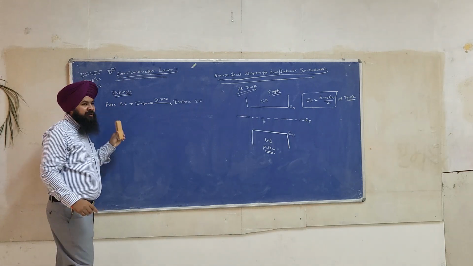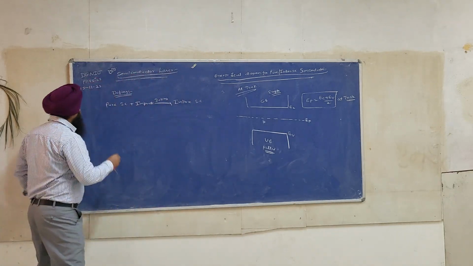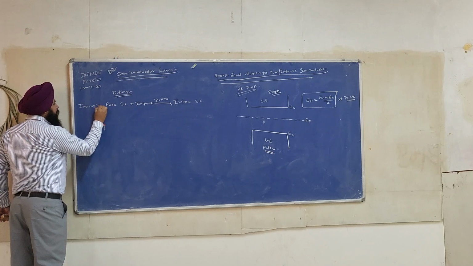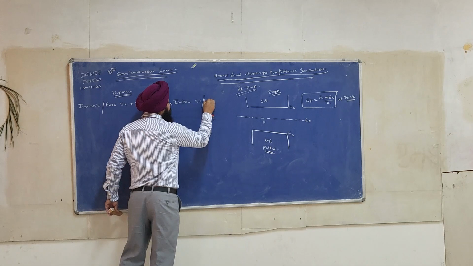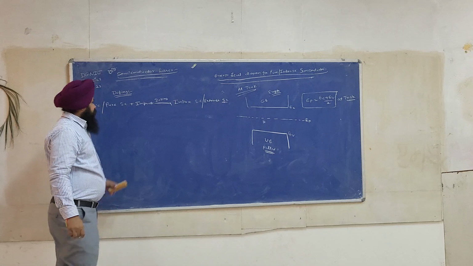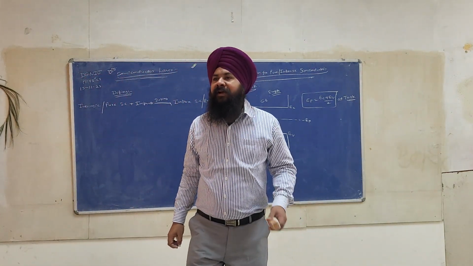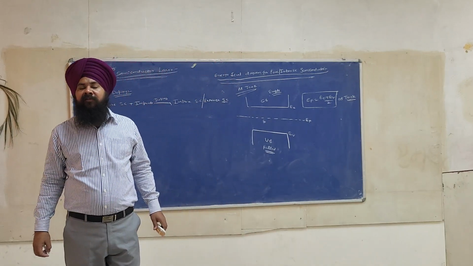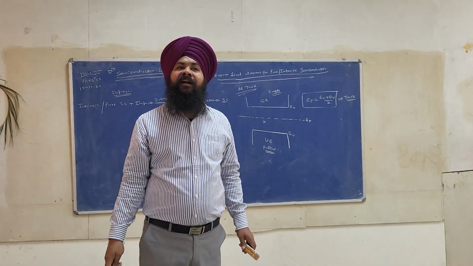And the pure semiconductor is also called an intrinsic semiconductor. I will write here: intrinsic or pure semiconductor, impure or extrinsic semiconductor. Okay. So doping means to add impurity in the pure semiconductor to get an impure semiconductor. This is a phenomenon of converting intrinsic semiconductor to extrinsic semiconductor by adding an impurity.